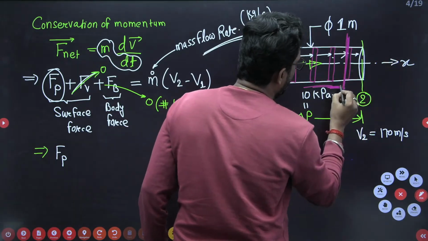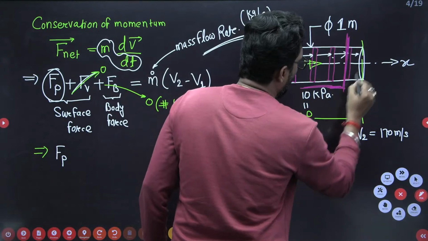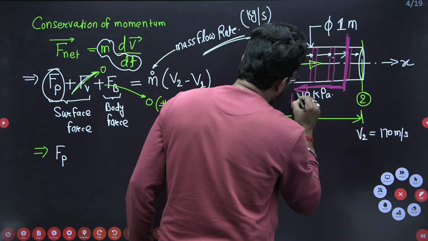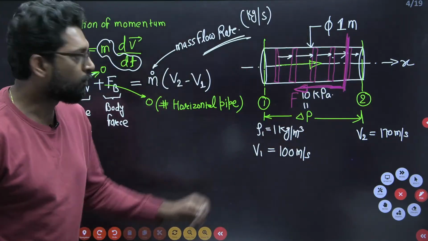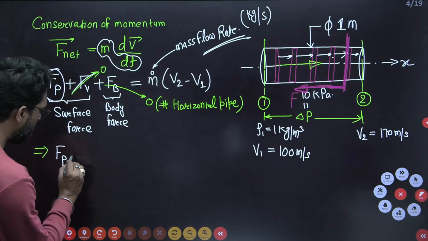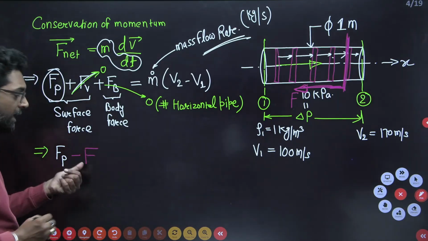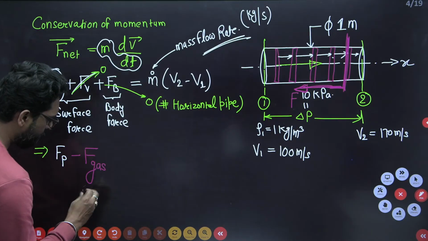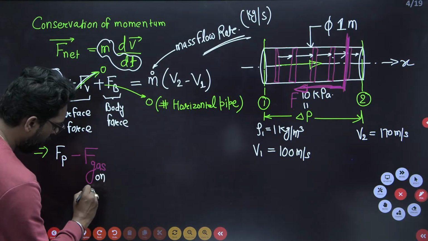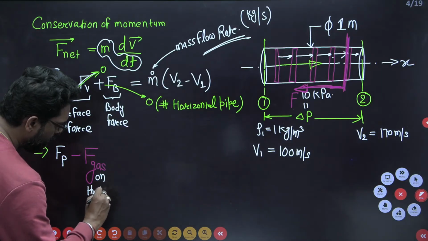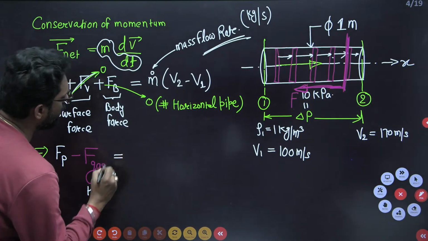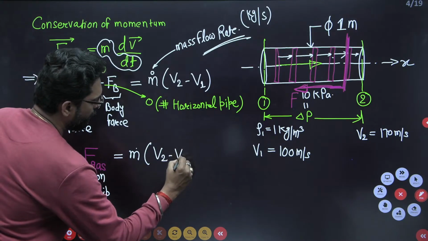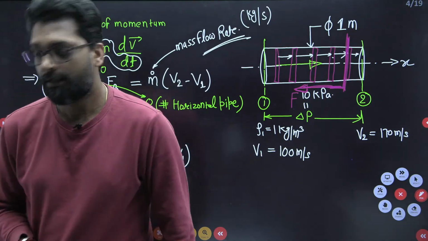Let's suppose this is a layer from this to this. So flow during this, this is the exit section. So this layer will try to exert a force on the pipe. So this is the negative sign. So we have to take Fp minus F, and this F you have to find, the force developed by the gas on the pipe, and this is equal to mass flow rate into V2 minus V1.